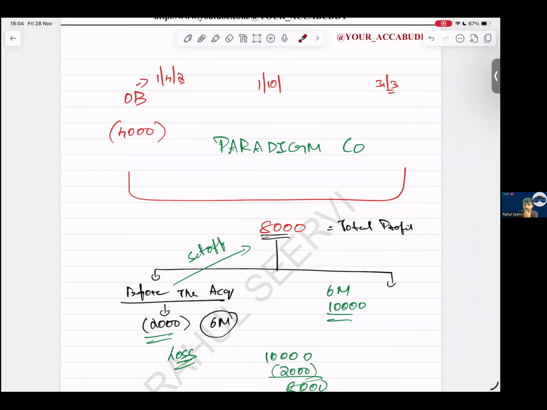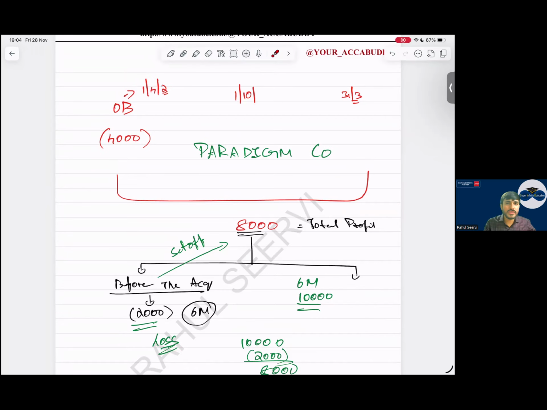Anyone doubts in this topic? Then this one question which we have done in the class and in your exam kit also, very good question to understand what your opening and closing retained earnings are. See here everyone, in the question what they mentioned, the opening balance was negative 4,000. When you see the closing balance, how much was there?